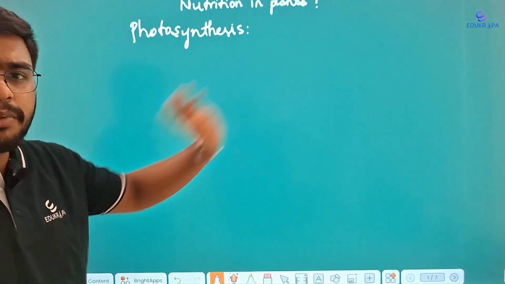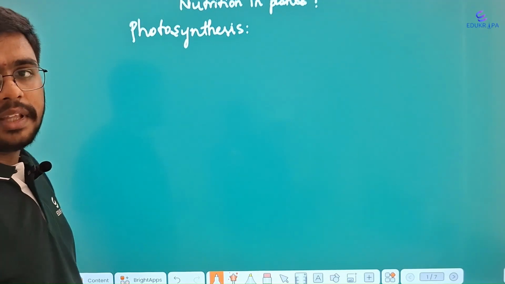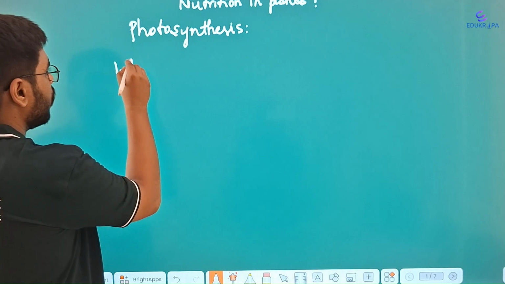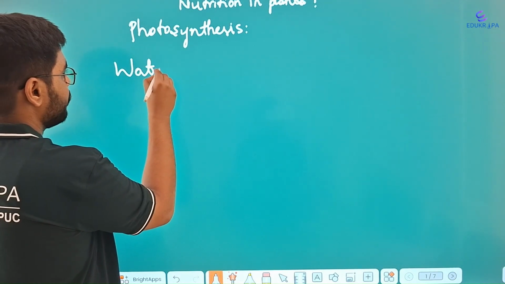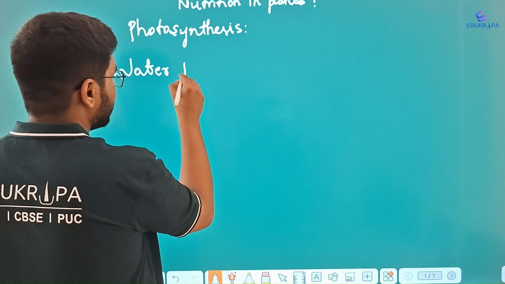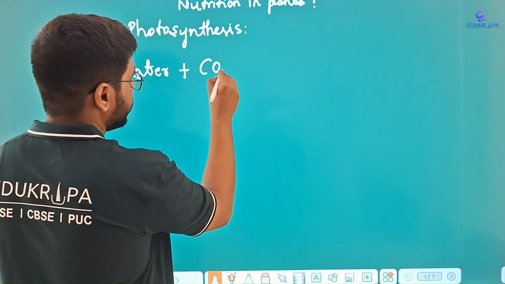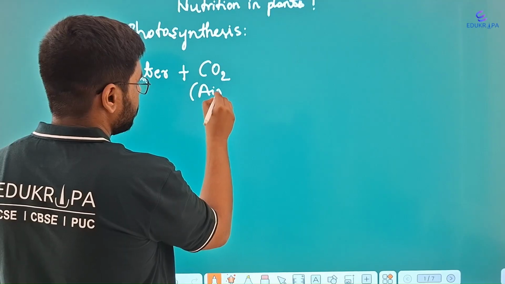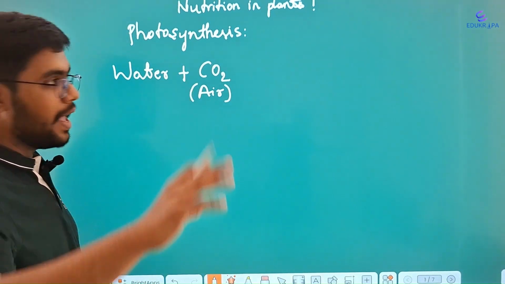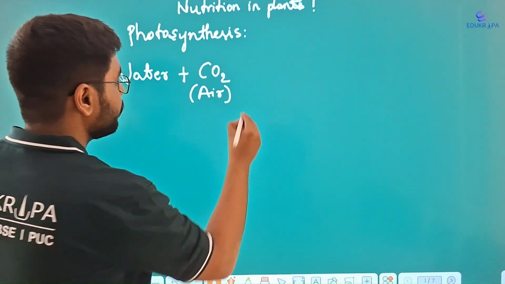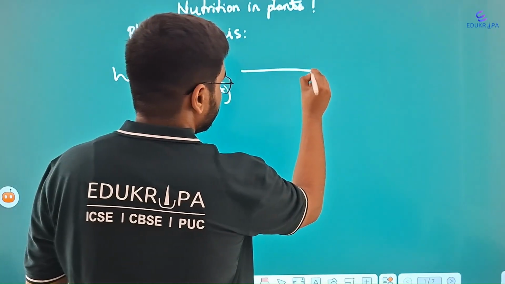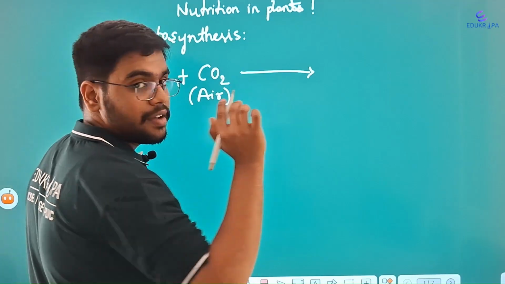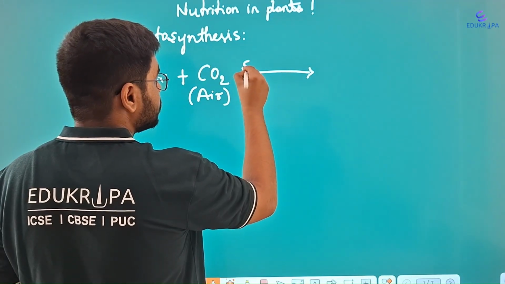As I've told in the definition earlier, the plant utilizes water plus carbon dioxide, CO2, or you can generally write air, but it doesn't utilize the whole air that is present in the atmosphere. Plus, in the presence of, above the arrow mark, when you are writing the equation, you should write sunlight.